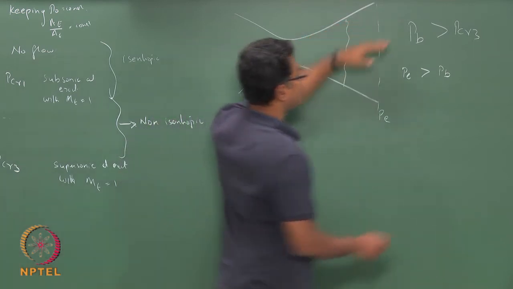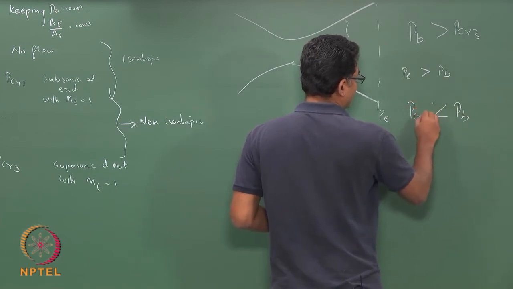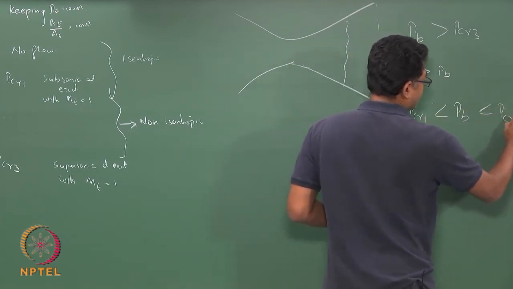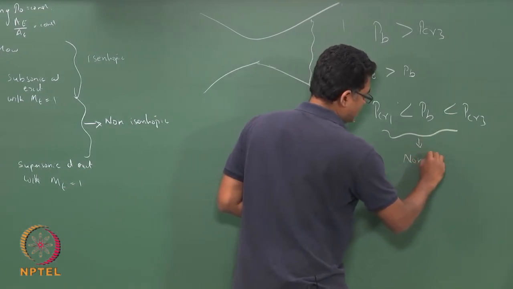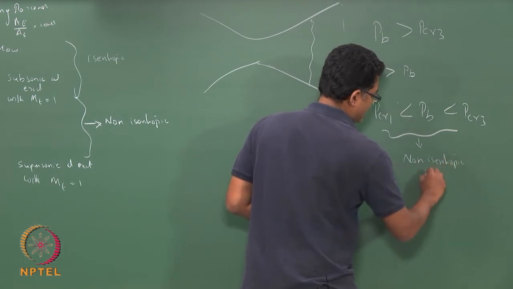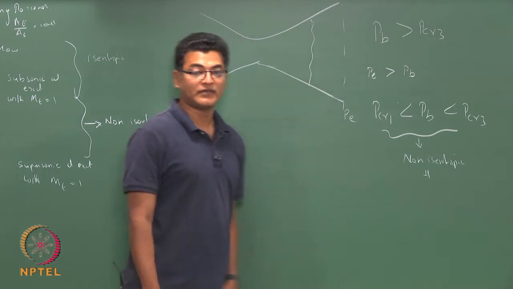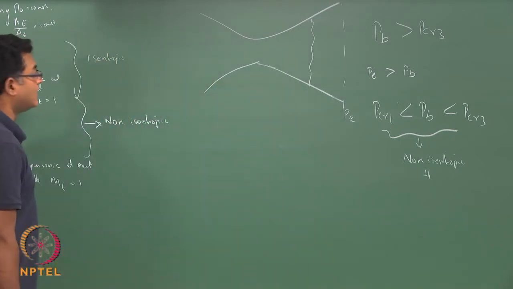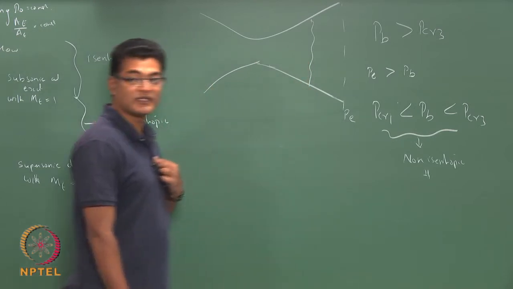So, any value of Pb lying between P critical 1 and P critical 3 will produce a non-isentropic process, which for the time being is simply a shock. Okay. We will explain what is a shock and how you find the properties across the shock in a later class.